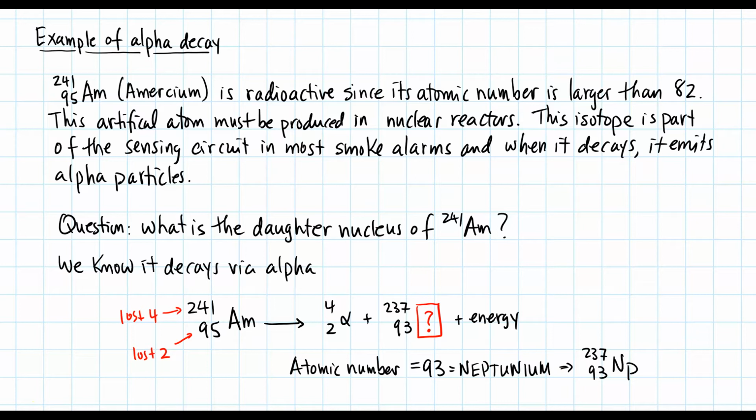So the way a smoke detector works here is that americium is constantly emitting alpha particles, and then there's a detector. If the detector stops sensing the incoming alpha particles, then the smoke alarm goes off. How you stop the alpha particles from hitting the detector is by smoke particles. They're big enough to actually stop the alphas.